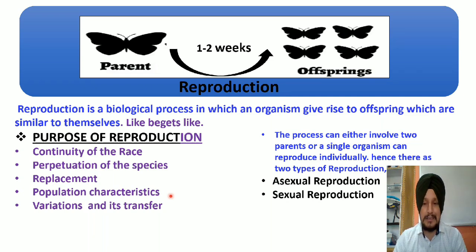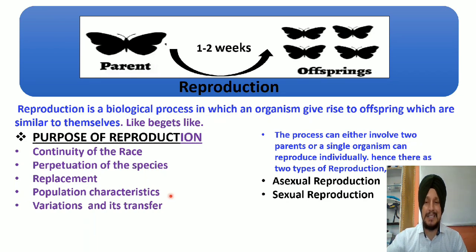If we study the population of a particular organism, we may know that it may be characterized by the existence of various types of individuals. We have the young ones, we have the adults, we have the aged ones. So it is the reproduction. If the number of